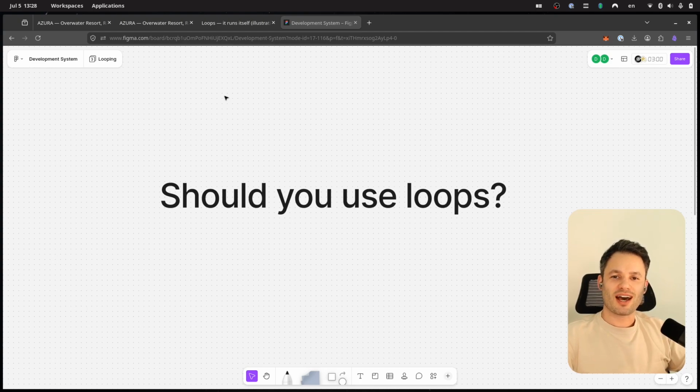This is Daniel here, and in this video I'm going to be talking about loops. I had a lot of problems with looping and I want to share those with you. But before I do that, I want to just explain what loops are, and then I'm going to give you an example of how you can use loops. And afterwards, I'm going to explain the pitfalls and the problems that I experienced so that you don't have to.